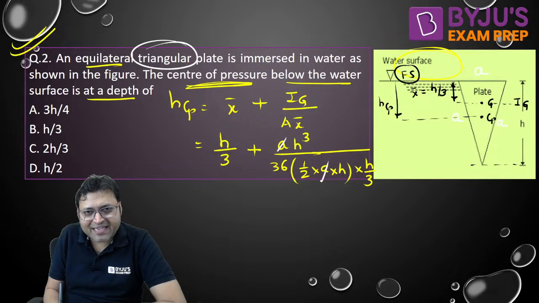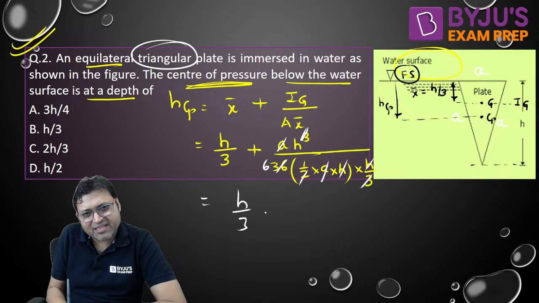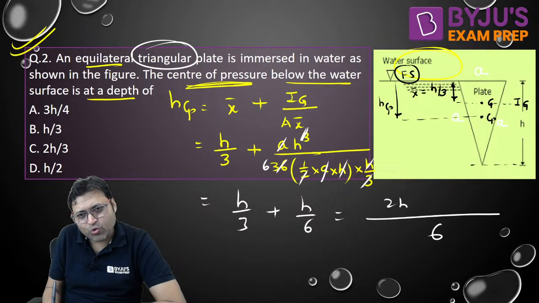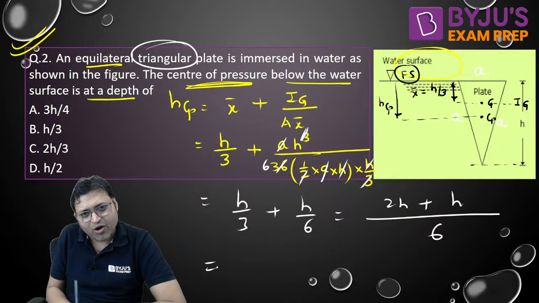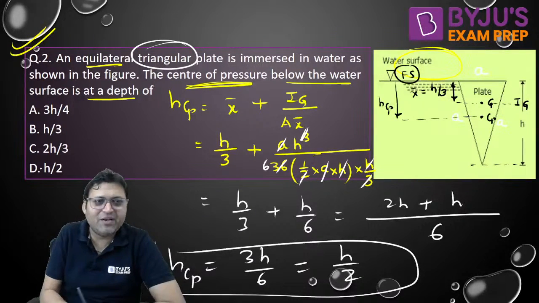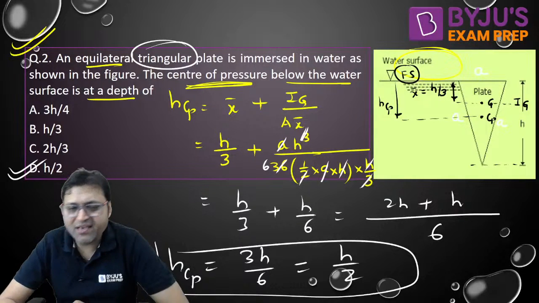A getting cancelled out. 1h, 2h getting cancelled out with this h cube. 6, it will become 6. So it will be h by 3 plus h by 6. That is 2h plus h by 6, or that is 3h by 6, or we can say h by 2 will be the depth of CP. D will be the correct answer. Well done, Kumar. Well done. Good, good, good.